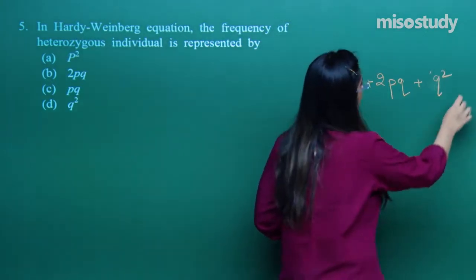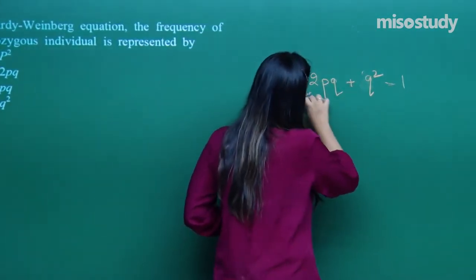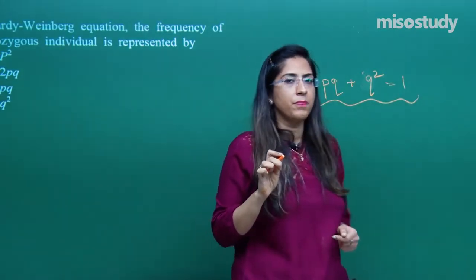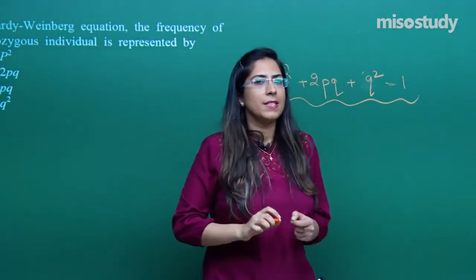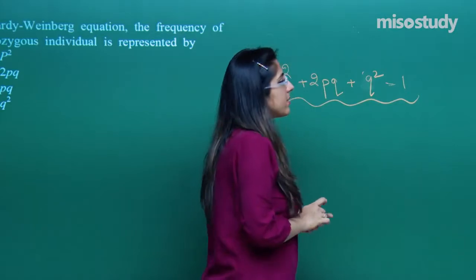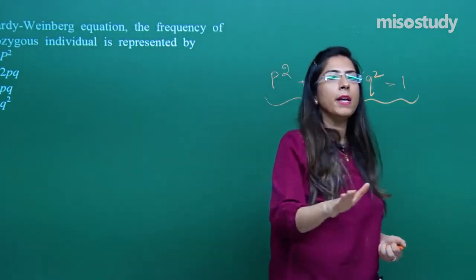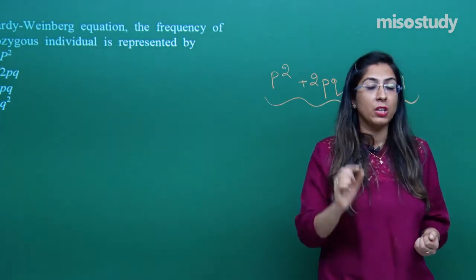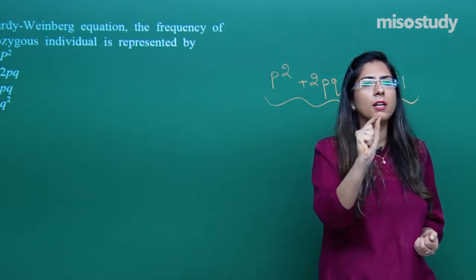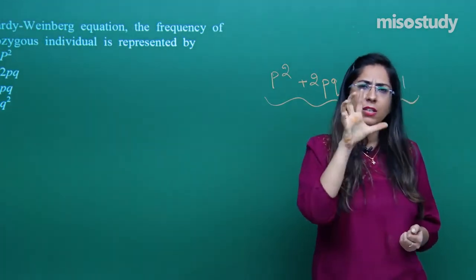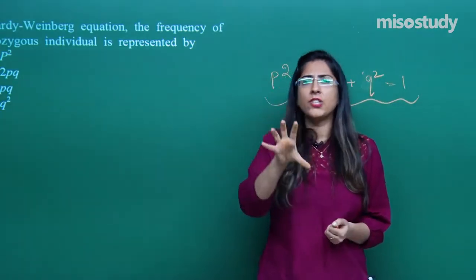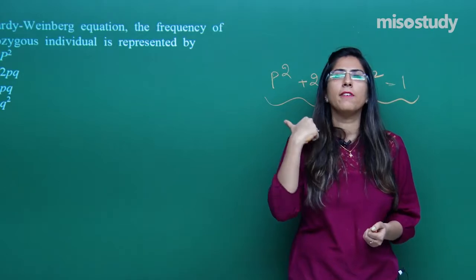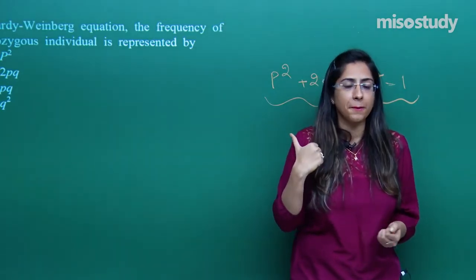This is equal to 1. This equation states that the gene frequency for any allele remains constant in a randomly mating panmictic population. This is very important: randomly mating, panmictic population. This is a condition. You have to remember that only for a panmictic population, randomly mating, does this Hardy-Weinberg equation work.